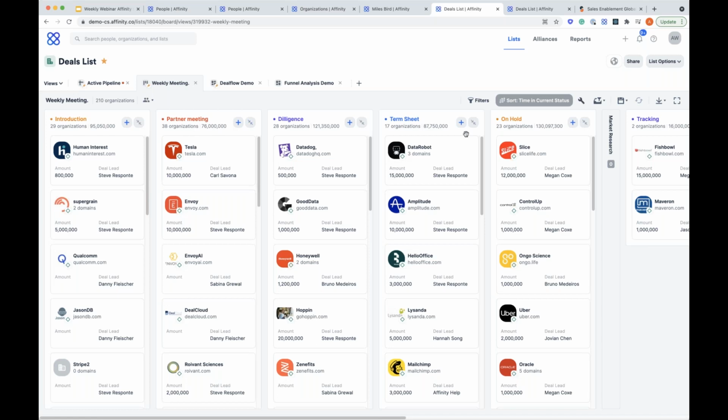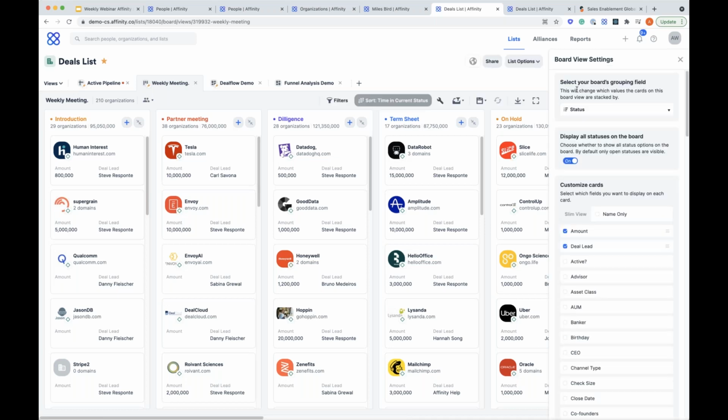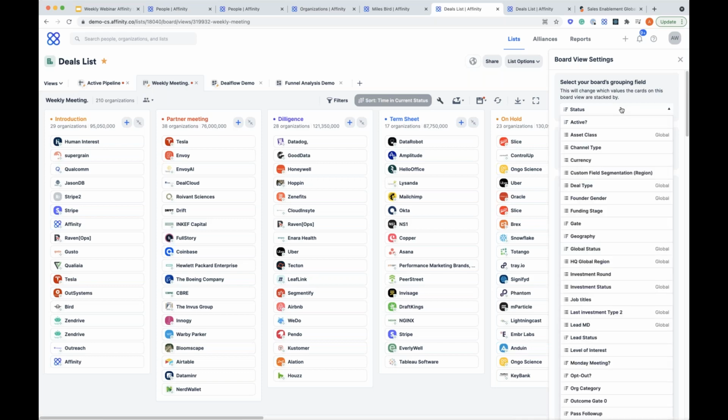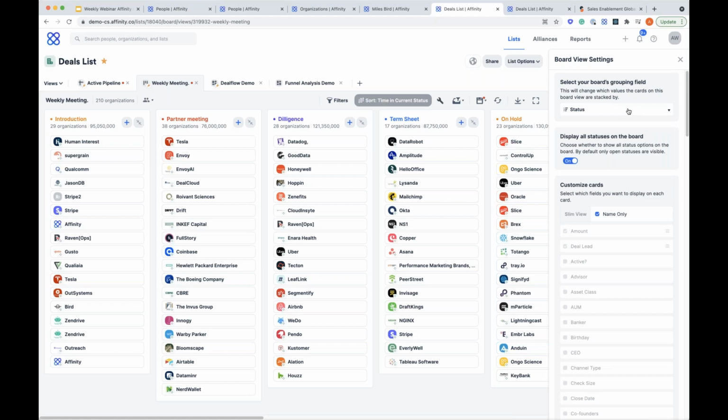You can also choose what you'd like to see when you're looking at a card. So if you wanted to filter, you can configure your board. If you wanted to even just say, hey, I only want to see the name and keep it a slim view, you can do that as well. So we give you that flexibility to match your workflow and your needs as a business. You can also change how it's grouped. Status is the most common one, as it's obviously giving you a visual flow of your pipeline. You can change it if there's something else you'd like to see on your board view.